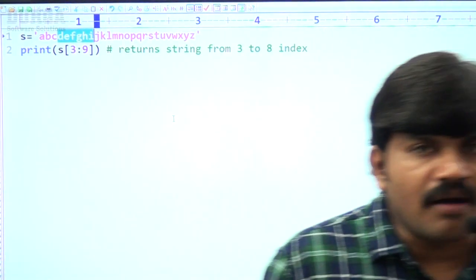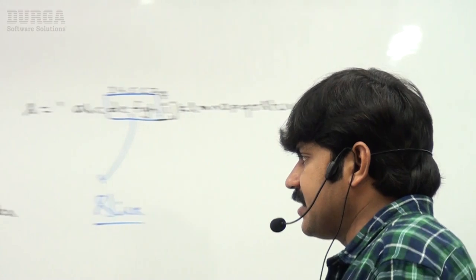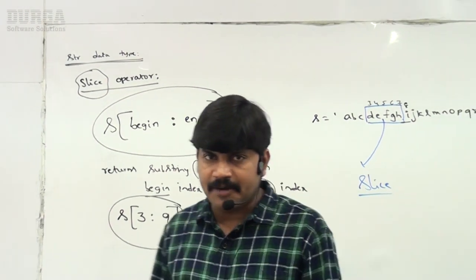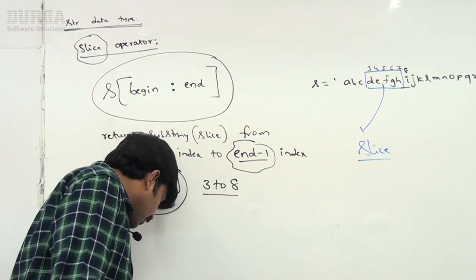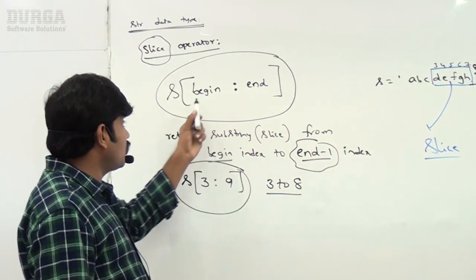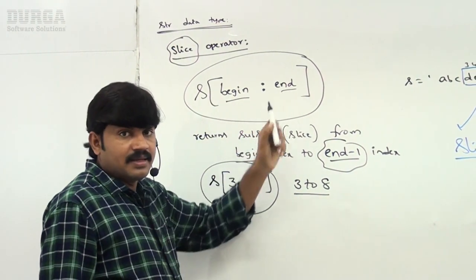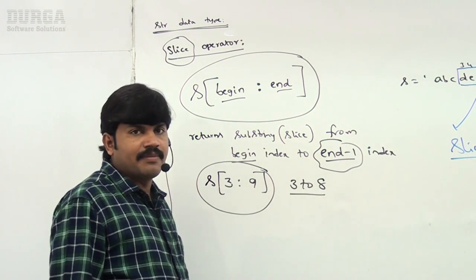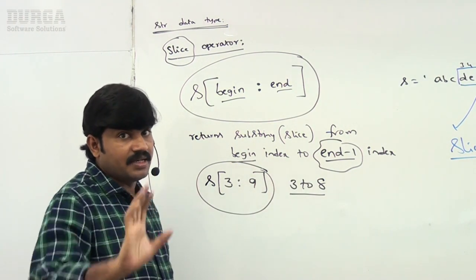What is the meaning of slice operator, right? Are you in a position to understand? So how many arguments are there for the slice operator? Please respond. How many arguments are there for slice operator? 2 arguments. Begin and then end. Next, sir, from begin index to n minus 1 index. Just a basic idea only.